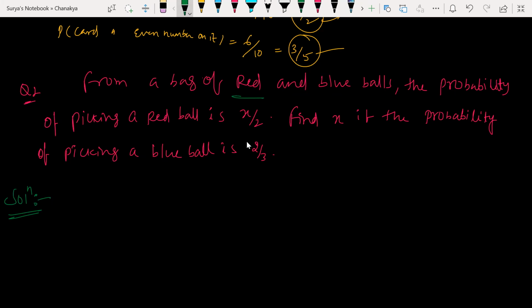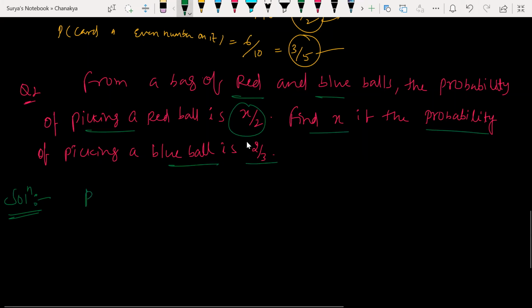From a bag of red and blue balls, the probability of picking a red ball is x by 2. Find the value of x if the probability of picking a blue ball is 2 by 3. Very simple question. We need to add 2 by 3 plus x by 2 equal to 1. Very simple.